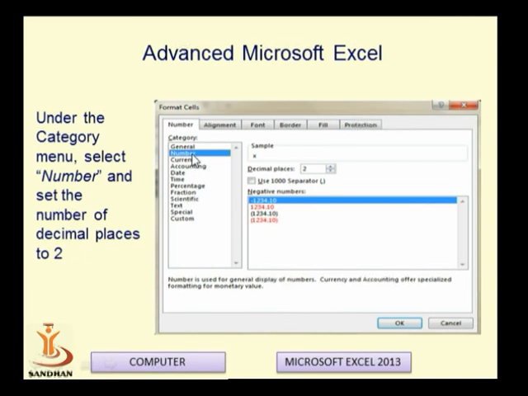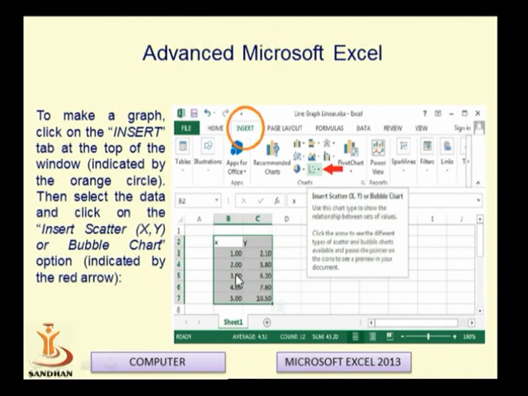Now in the Number category you have to select the number of decimal places as 2. If you select 2 decimal places, your numbers that were integers will be converted into decimal numbers, having 2 digits after the decimal point. After converting, in order to draw a graph we first have to click on the Insert menu.